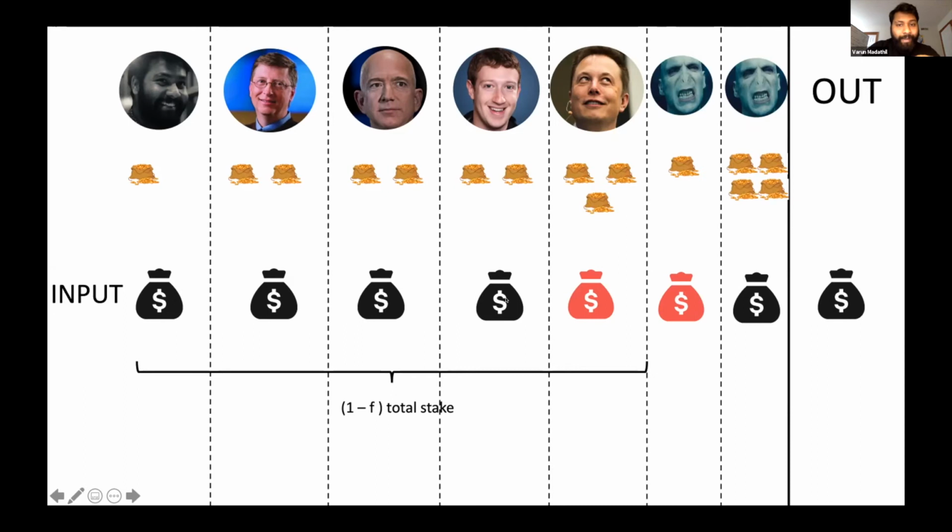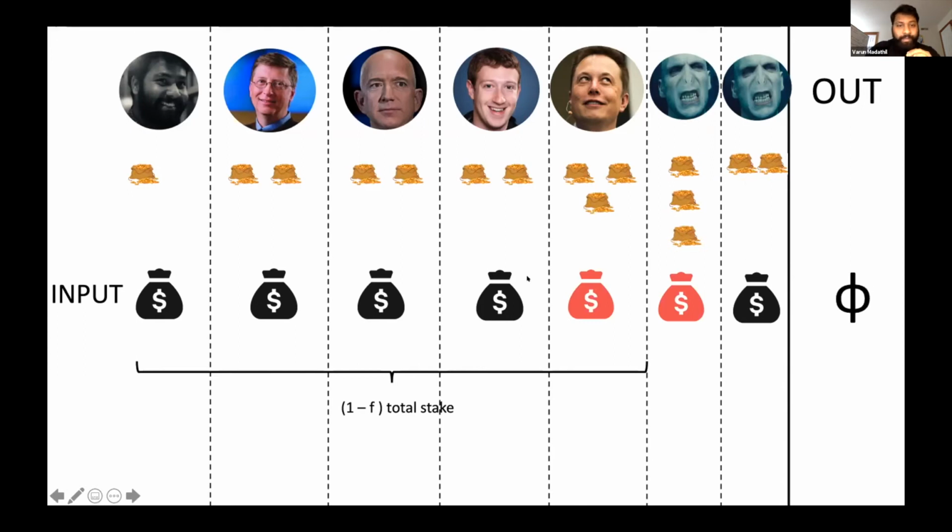Okay, so now what happens? All the black transactions plus the adversary's 4 units of stake may make up greater than 1 minus f of the total stake, which is why it's a black transaction there. So the adversary goes again. He reduces his stake from 4 to 3 and sees that it is still the black transaction. Now, when he makes it 2, he notices that the output is phi.